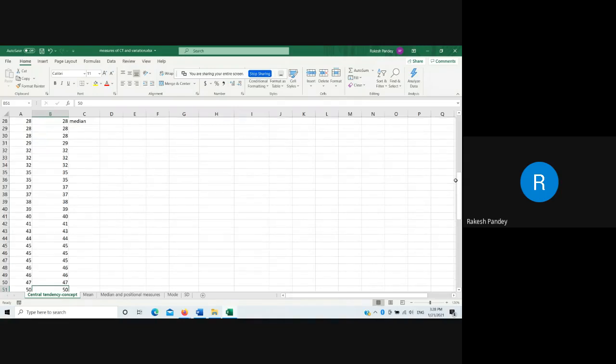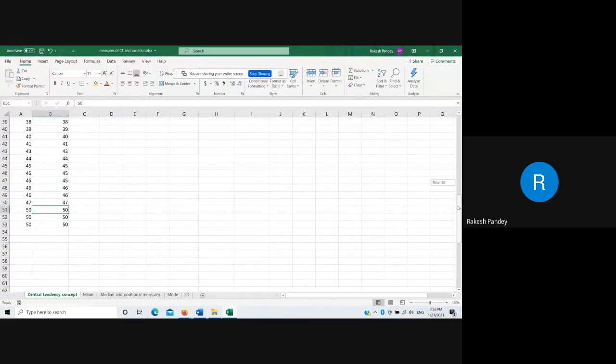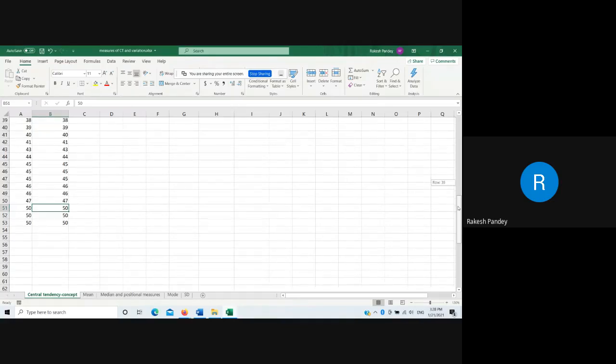So, sir, most of the values, more than 50% of the values, are in three digits, and you are saying that 28 is the representative value. And representative means, again I am reiterating, that almost all the data will be similar to or around that value. So this will not be a good representative measure.